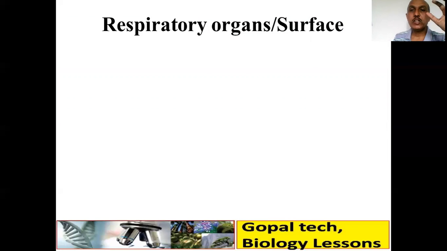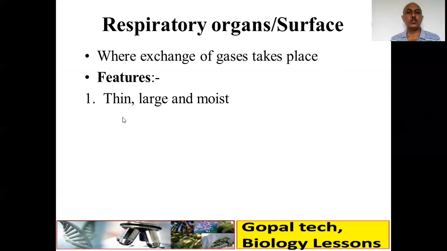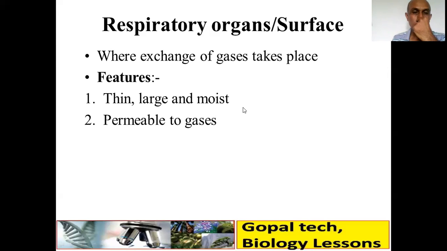To become a respiratory organ, what are the important characters of a surface? Number one, it is the organ or surface where the exchange of gases takes place. The common features are: it should be thin, large and moist. The surface should be very thin, very large, and moist. Our lungs have approximately 80 square meters of surface area.